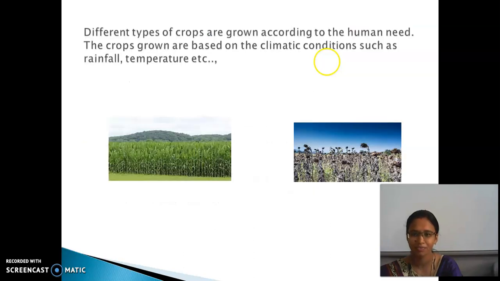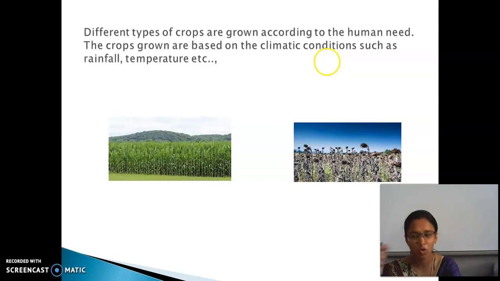Now next. You have seen different types of crops around the earth. Many types of crops are grown according to the needs of humans, and based on climatic conditions such as rainfall, temperature, humidity, etc. Some regions get heavy rainfall, moderate rainfall and less rainfall.